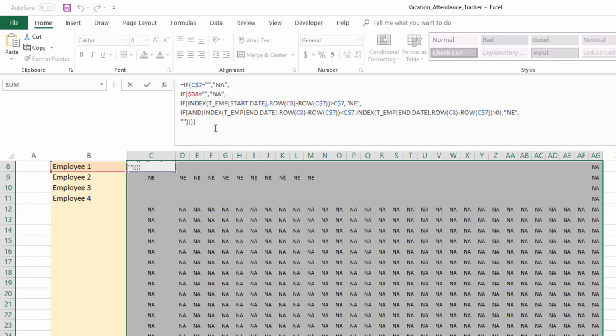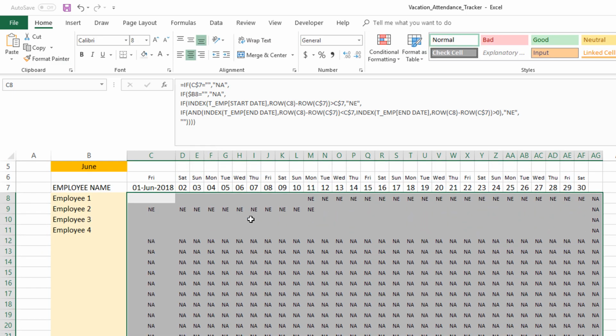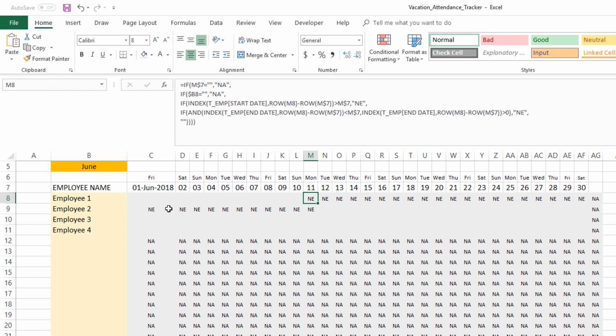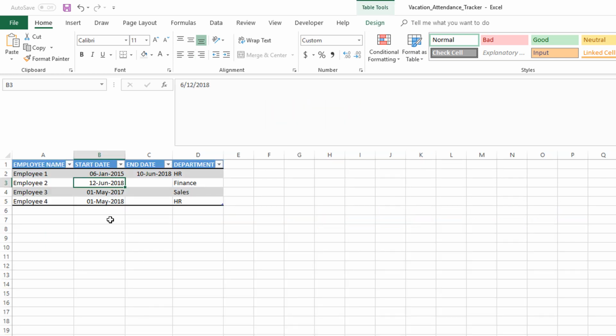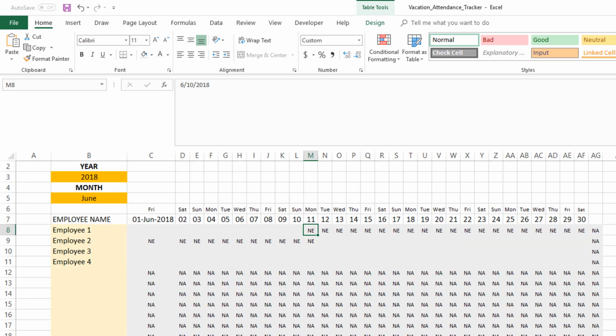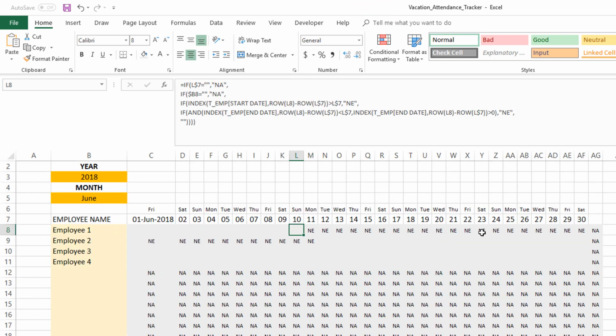Select everything, press Control Enter, and you see that this employee 1 is not employed from June 11th. So let's go and see if the employee 1 end date is 10th June. So the employee is employed through 10th of June. After that, that employee will be considered as not employed. So our formula logic is working correctly so far.